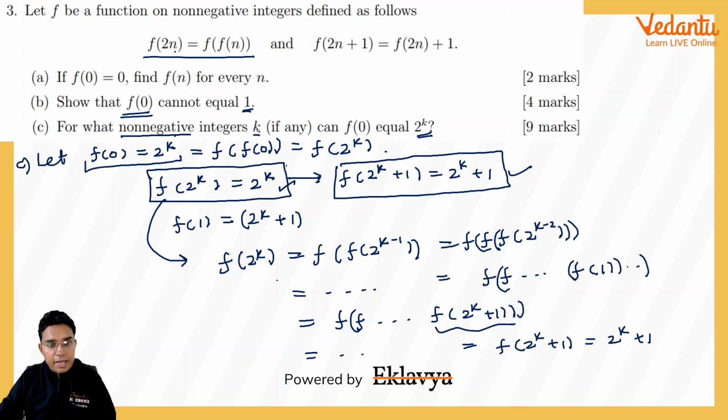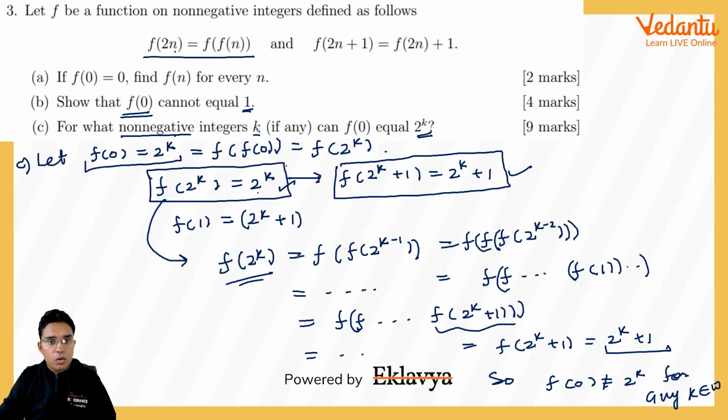But we are getting f(2^k) equal to 2^k + 1 also. So there is a contradiction. So f(0) equal to 2^k is not possible for any k belonging to whole numbers, non-negative integers. For any whole number it is not possible.